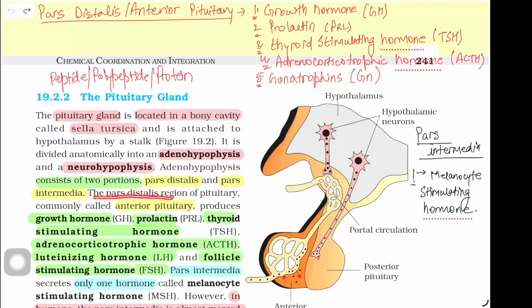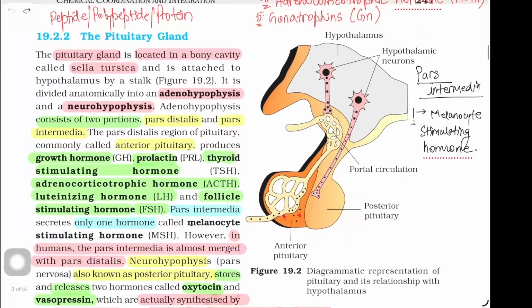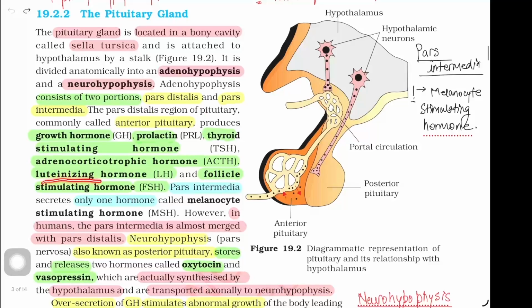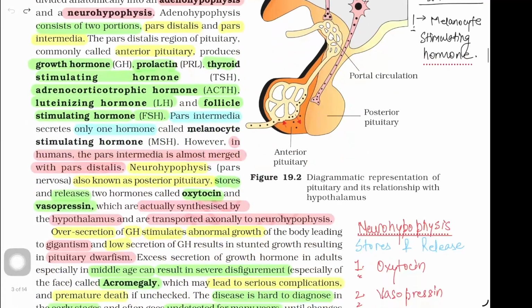The pars distalis region of pituitary, commonly called anterior pituitary, produces growth hormone, prolactin, thyroid stimulating hormone, adrenocorticotropic hormone, luteinizing hormone, and follicle stimulating hormone. Pars intermedia secretes only one hormone called melanocyte stimulating hormone. However, in humans, the pars intermedia is almost merged with pars distalis.